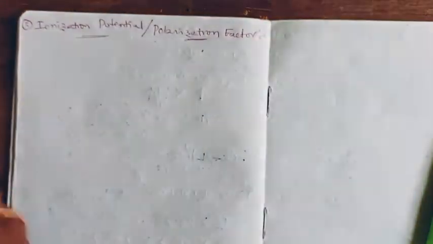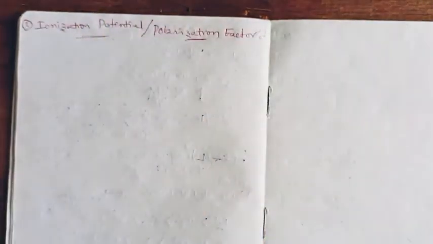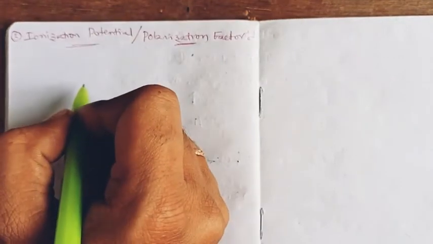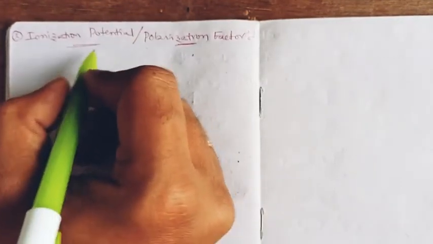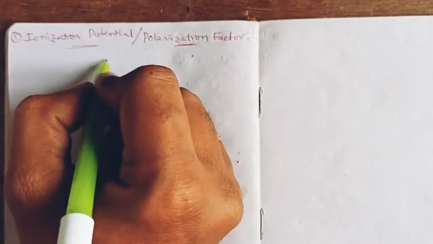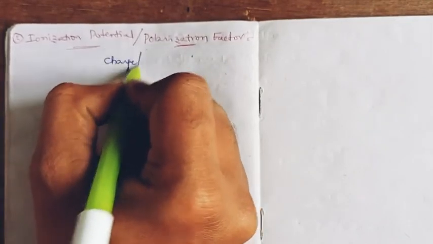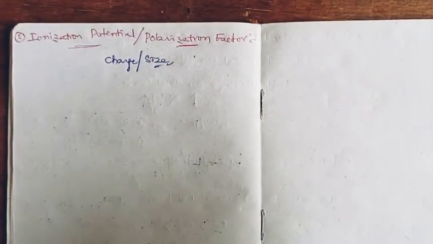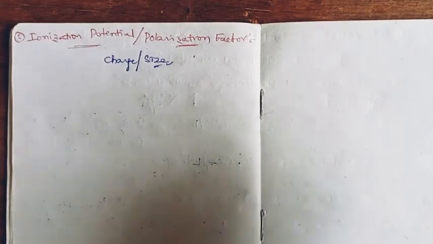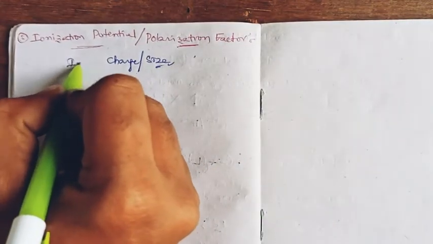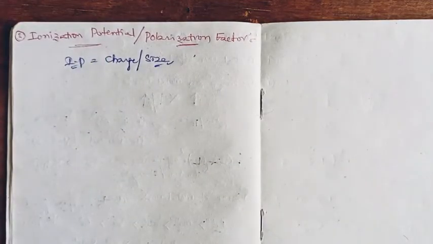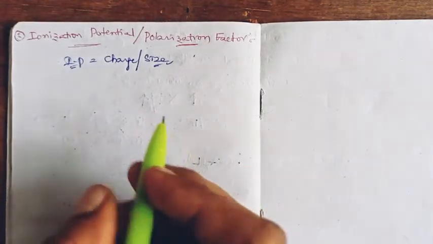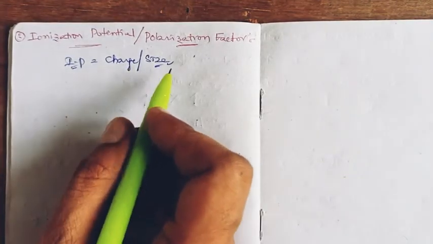Before going to the statement or its reasons, we have to know what the ionization potential or polarization factor is. It can be defined as the ratio of charge to size. It is also called polarization power or polarization factor. Polarization power can also be called the charge to size ratio.